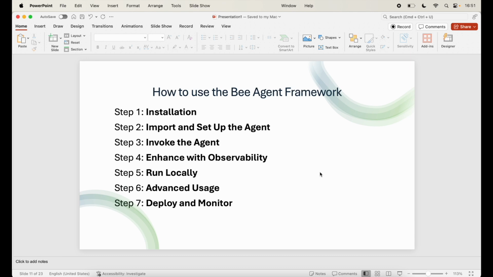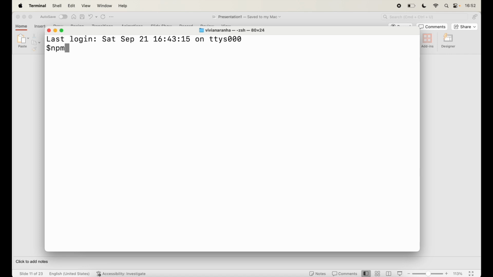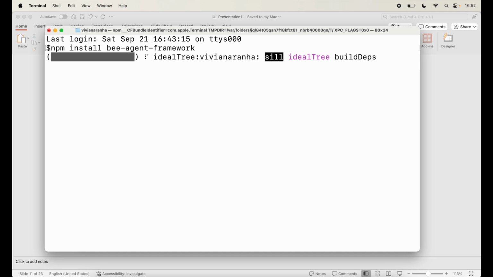Step 1, installation. You need to install the Bee agent framework via npm or yarn. This will set up the necessary components to build and run agents. I'm going to give you one example. I'm going to open terminal, make it a little bigger so it's visible. Here I can say npm install bee-agent-framework. Run this, and this will install our Bee framework. If you want to use yarn, you do the same thing: yarn add bee-agent-framework. So that's the command for that.